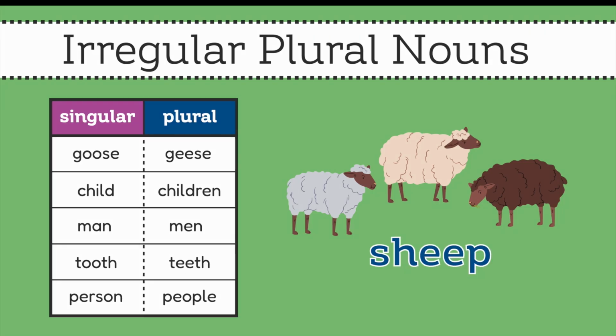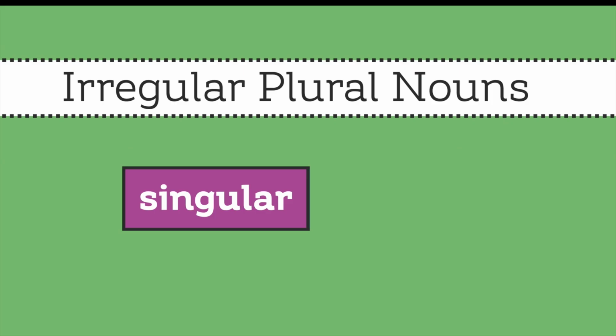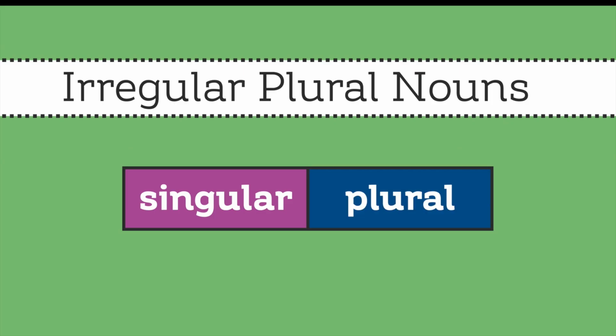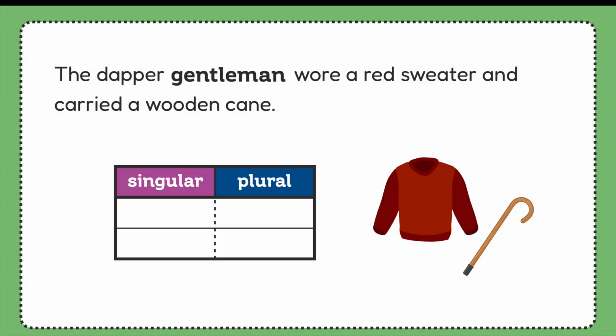S-H-E-E-P. Let's explore some more words that have irregular plurals by checking out a few sentences. In each one, we'll figure out whether the nouns are singular or plural. Let's give it a try. Take a look at this sentence. The dapper gentleman wore a red sweater and carried a wooden cane. Is gentleman a singular or plural noun?